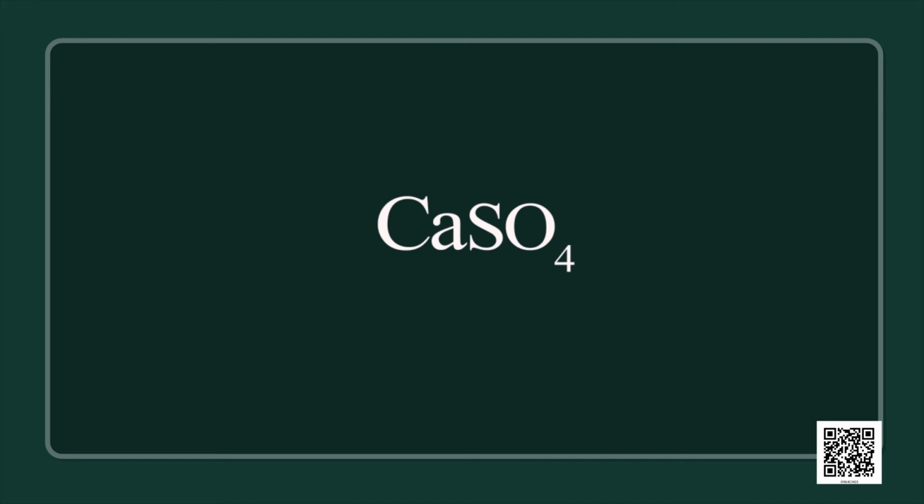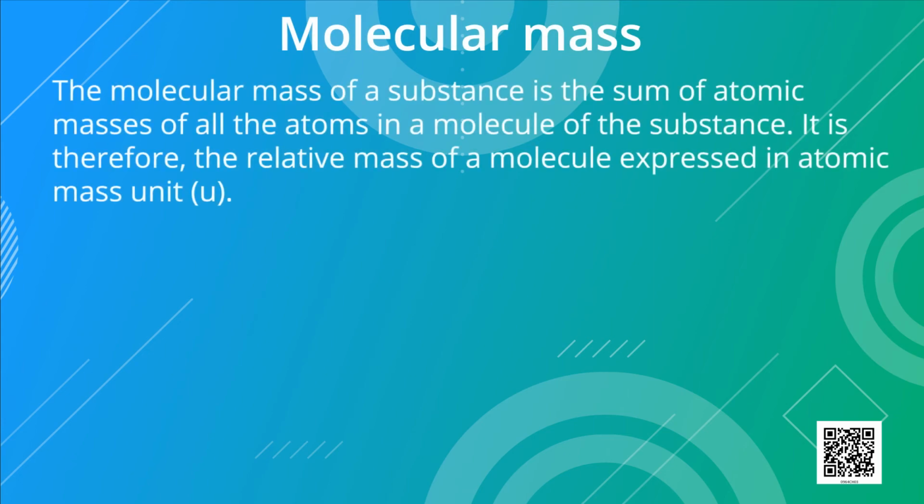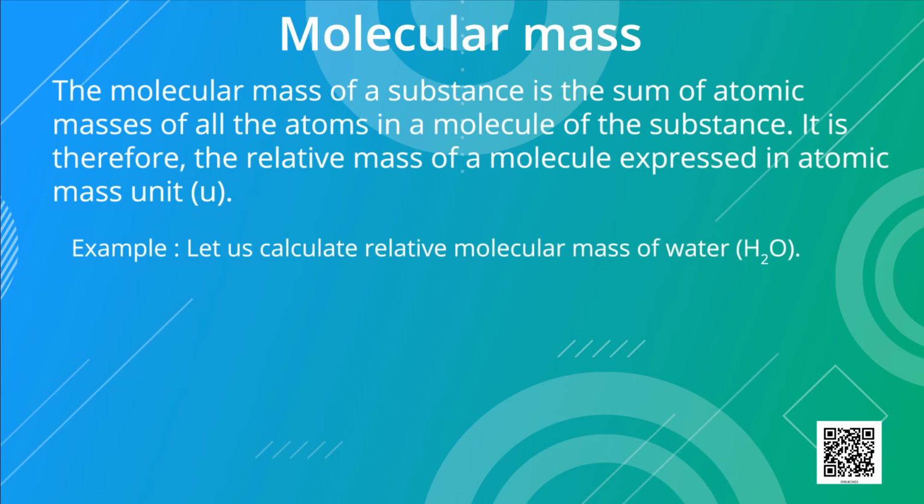After learning the formation of formulae, now let us understand the concept of molecular mass. The molecular mass of a substance is the sum of atomic masses of all atoms in a molecule of the substance. It is therefore the relative mass of a molecule expressed in atomic mass unit, that is u. For example, water. The formula of water is H2O. Let us calculate the relative molecular mass of water.